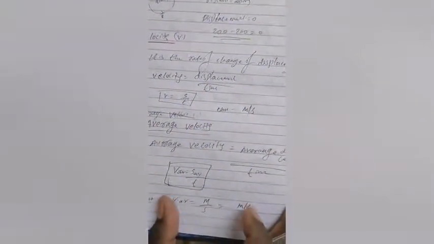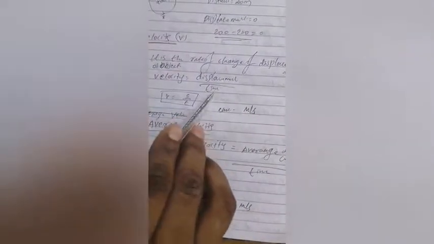Velocity equals displacement by time, so v equals s by t. Then average velocity means average displacement by time, so v average equals s average by time. Unit is meter per second. So velocity unit is meter per second.